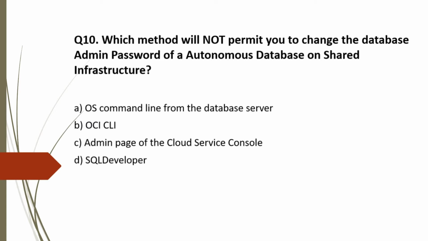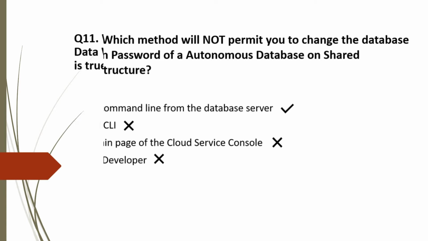Option A. OS command line from the database server. OS command line is used for OS specific queries, so we can't use this. So this is the correct choice. Option B is incorrect, as OCI CLI can be used for this. Option C is also incorrect, as the admin page of the Cloud Service Console can be used. Option D, SQL Developer, can also be used, so it is an incorrect choice. So the correct option for question 10 is option A.